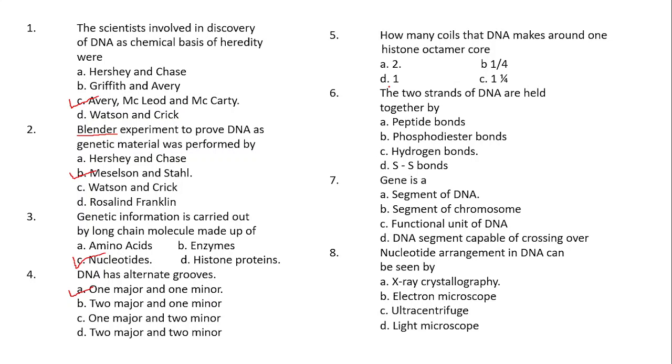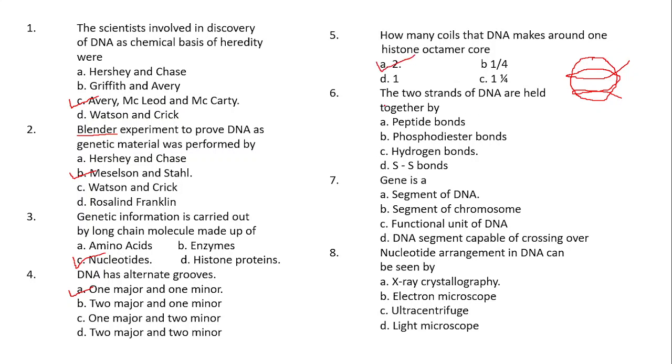Coming to the next question. How many coils does DNA make around one histone octamer core? If you consider this as the histone octamer core, around it the DNA wraps how many times? As we have already discussed in the nucleosome, the DNA wraps twice. So the option is 2.